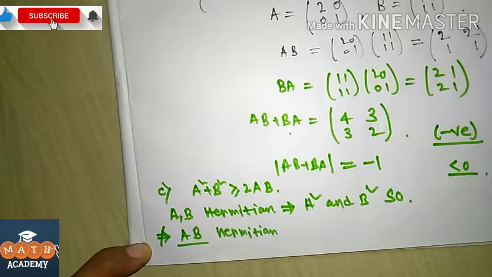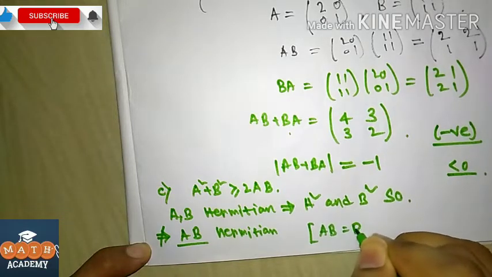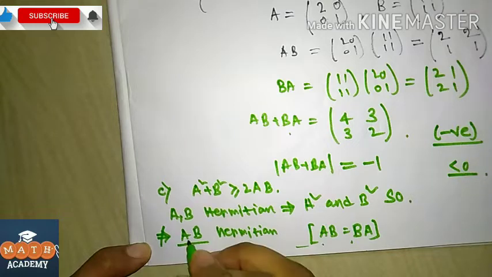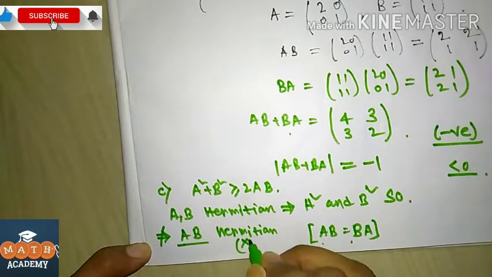AB is Hermitian when the condition is AB is equal to BA. If this condition were given in the question, then AB would also be Hermitian. So AB is not Hermitian in this question.